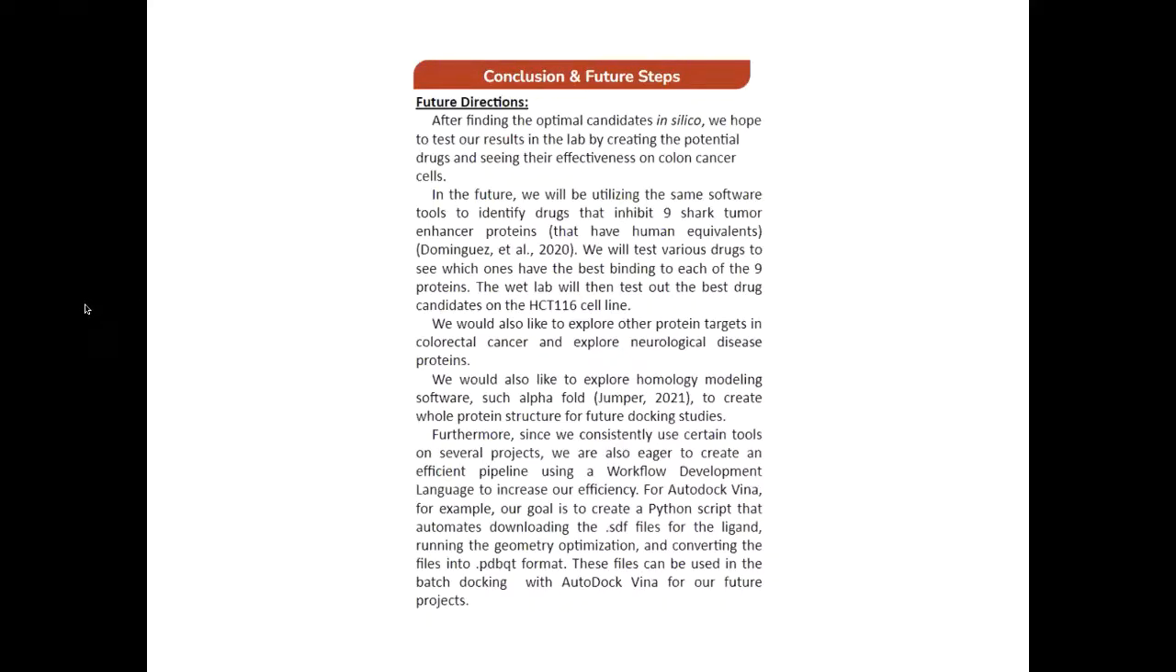After finding the optimal candidates in silico, we hope to test our results in the lab by creating the potential drugs and seeing their effectiveness on colon cancer cells. In the future, we'll be utilizing the same software tools to identify drugs that inhibit the 9 tumor enhancer proteins. We will test the various drugs to see which ones have the best binding to each of the 9 proteins, and then the wet lab group will test the best drug candidates on the HCT116 cell line.